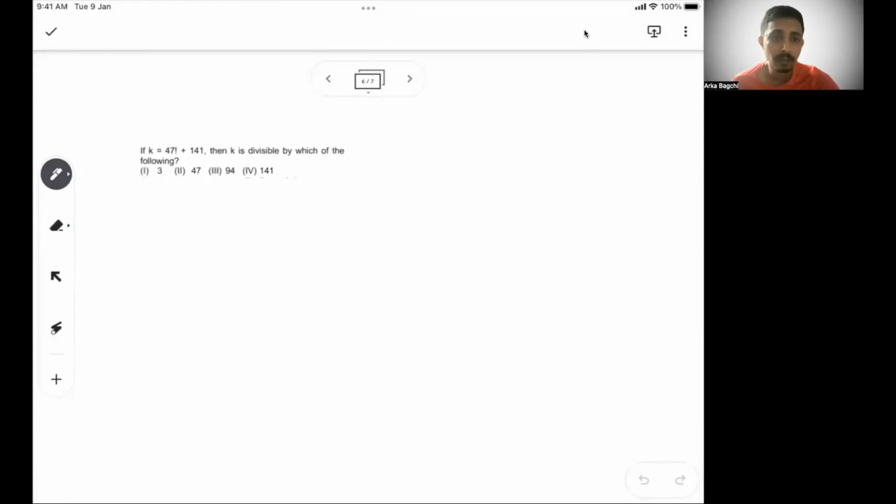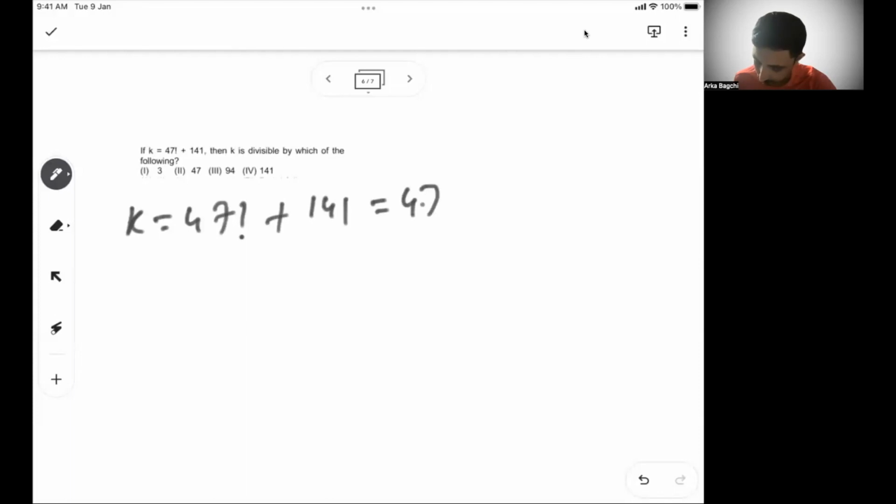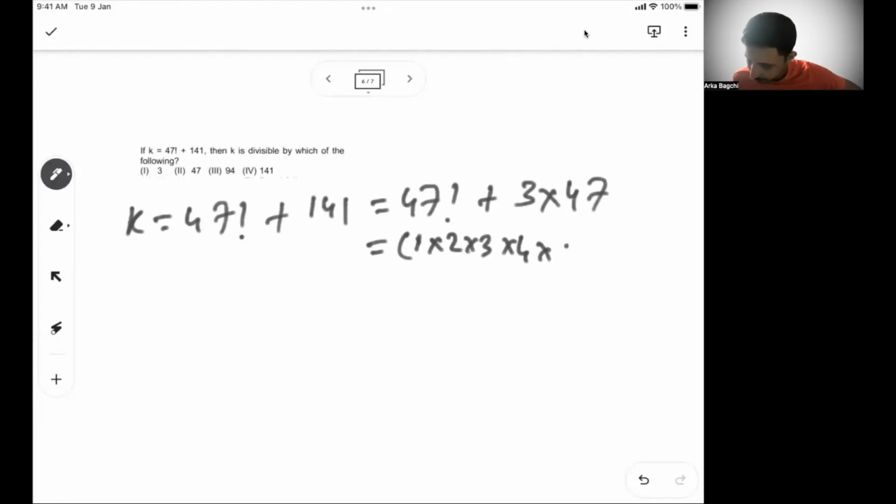Set k to the power 47, 141. So we know k is 47 factorial plus 141, which we can write as 47 factorial plus 3 into 47. Okay, now what is 47 factorial? 47 factorial is nothing but 1, 2, 3, 4 till 47, plus 3 into 47.